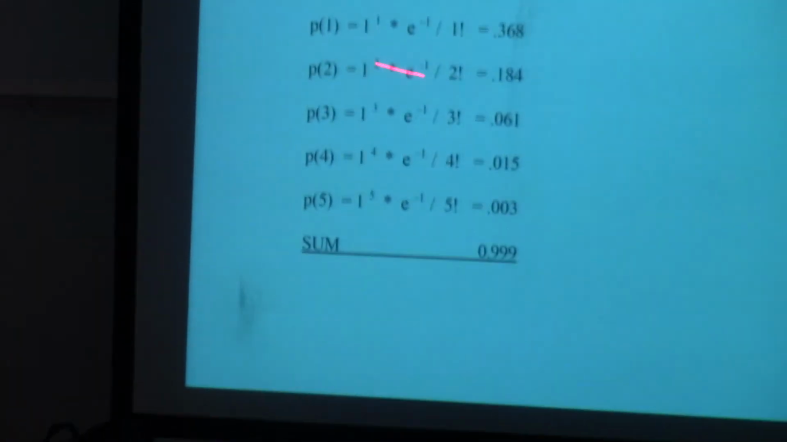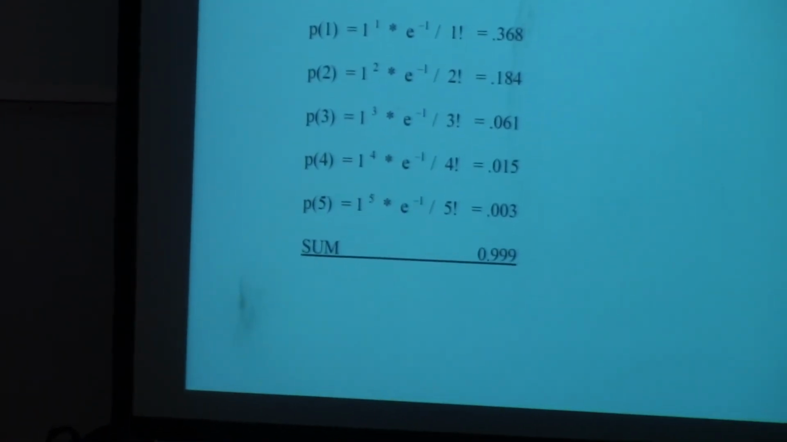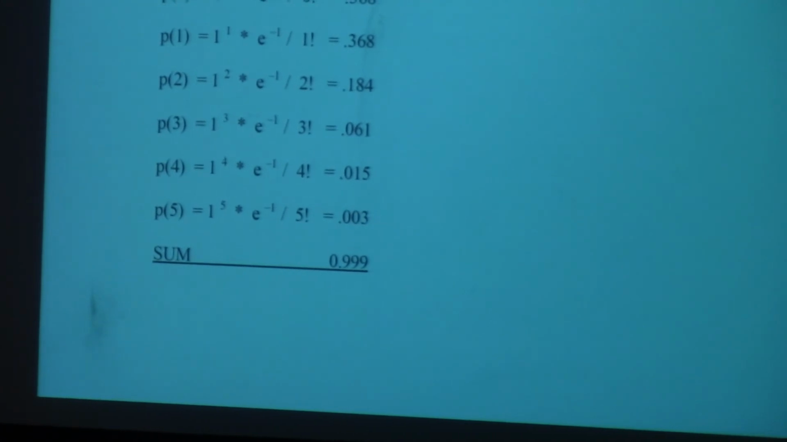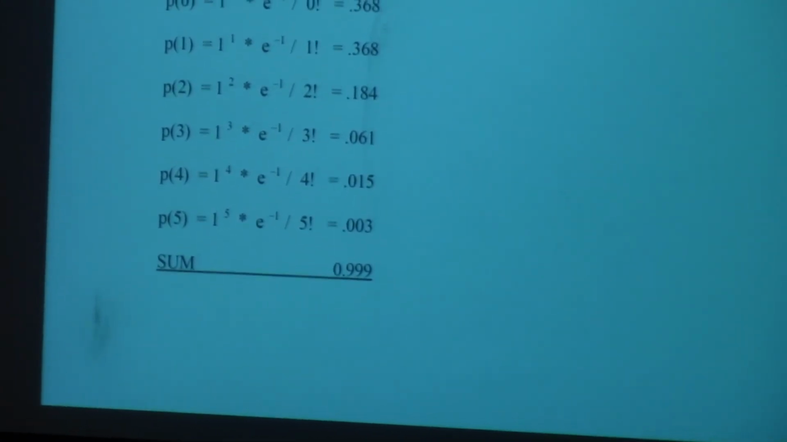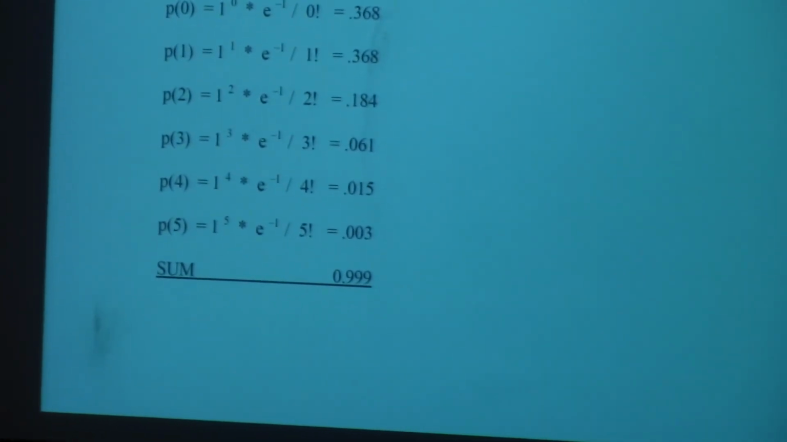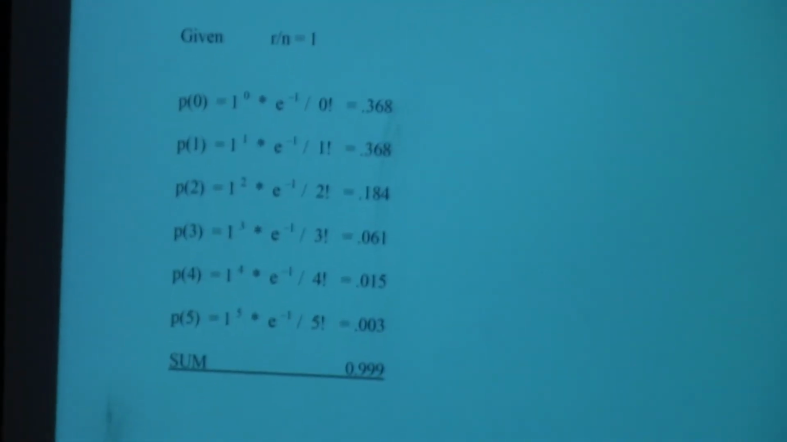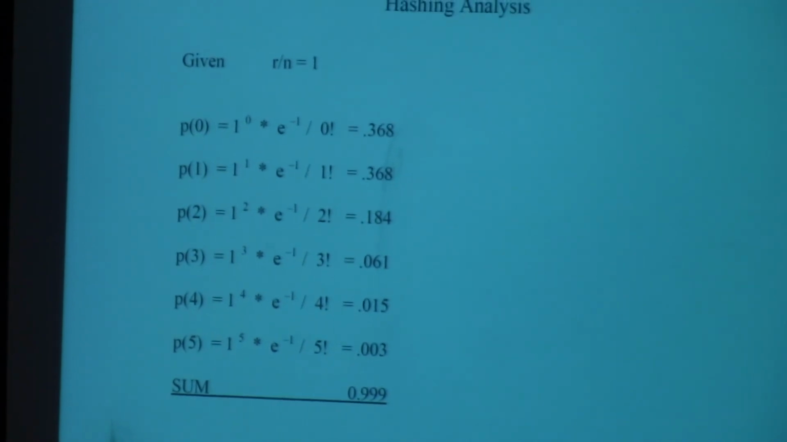How many slots are here? 184. How many will collide? 184. The next one we have 61 slots with 3. So that's going to be 1 goes in, 2 collide. So it's going to be 122. Yeah.